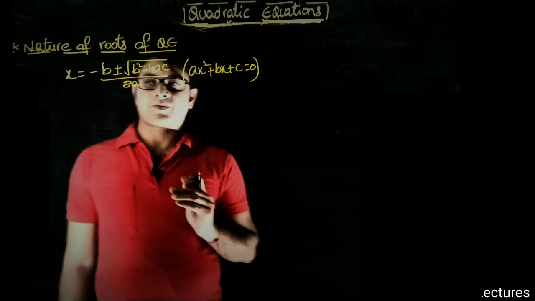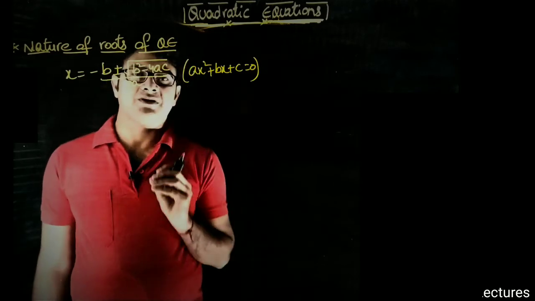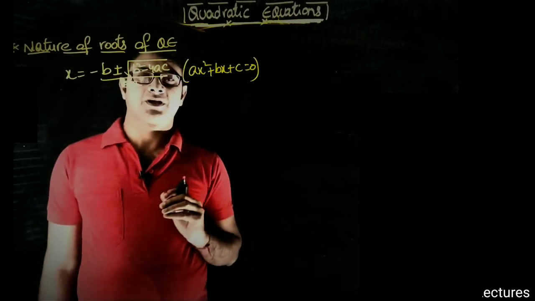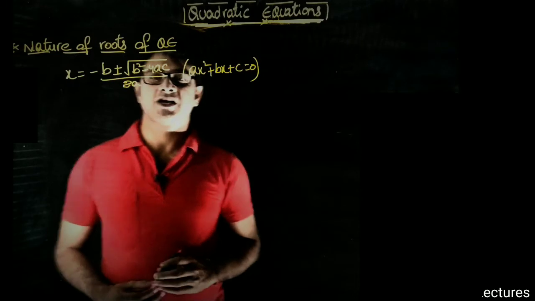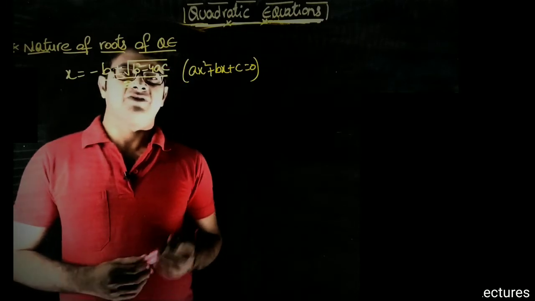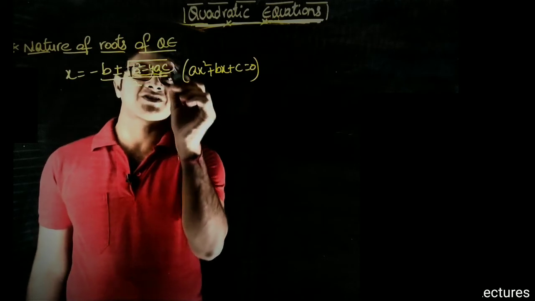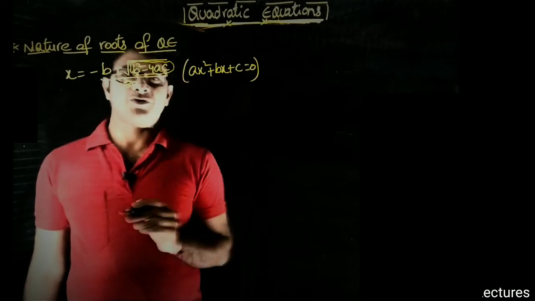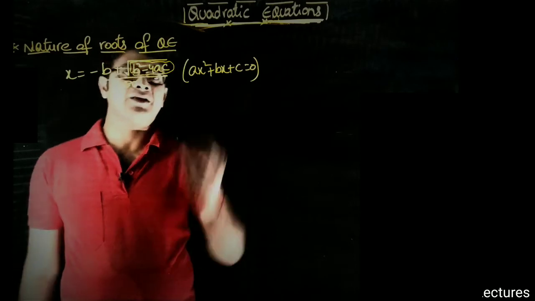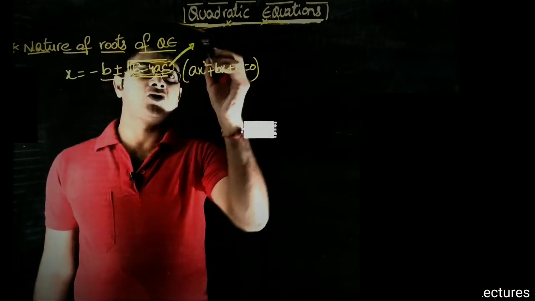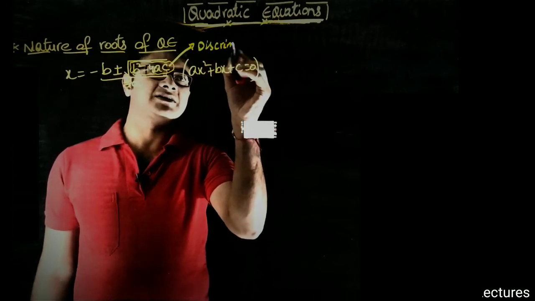Now, if you want to analyze whether the value of x belongs to rational, irrational or complex numbers, first of all it is very important to guess what b square minus 4ac is. In order to guess the roots, b square minus 4ac will play an important role, and we will call b square minus 4ac the discriminant.